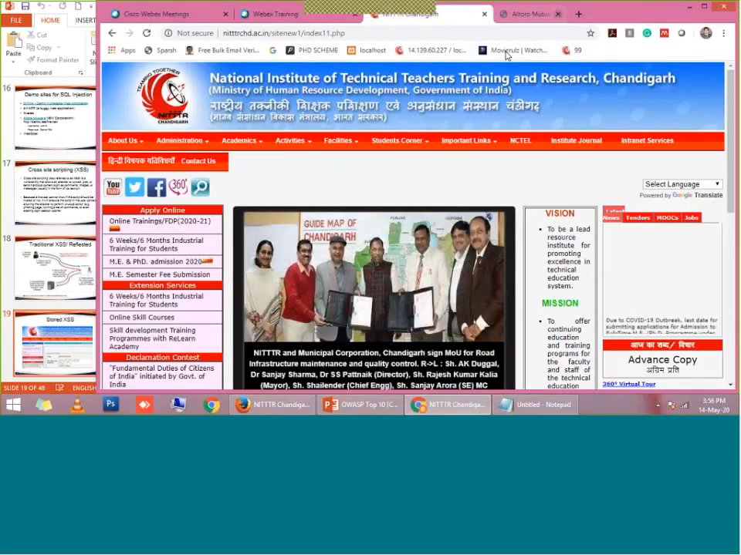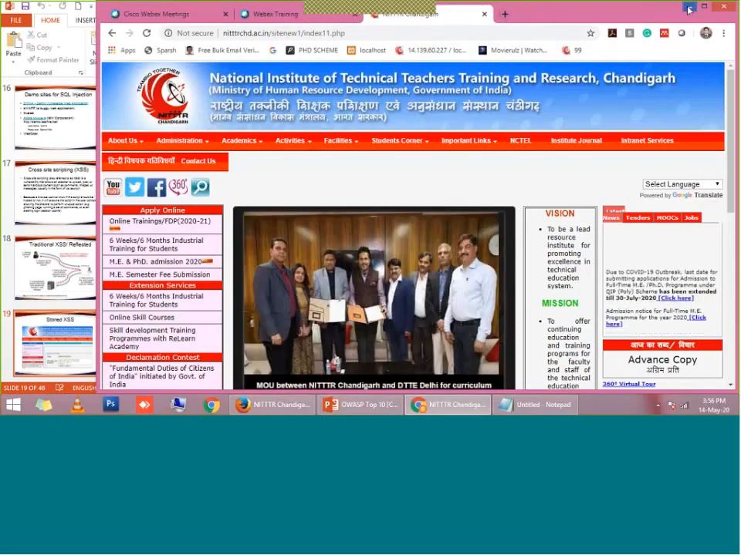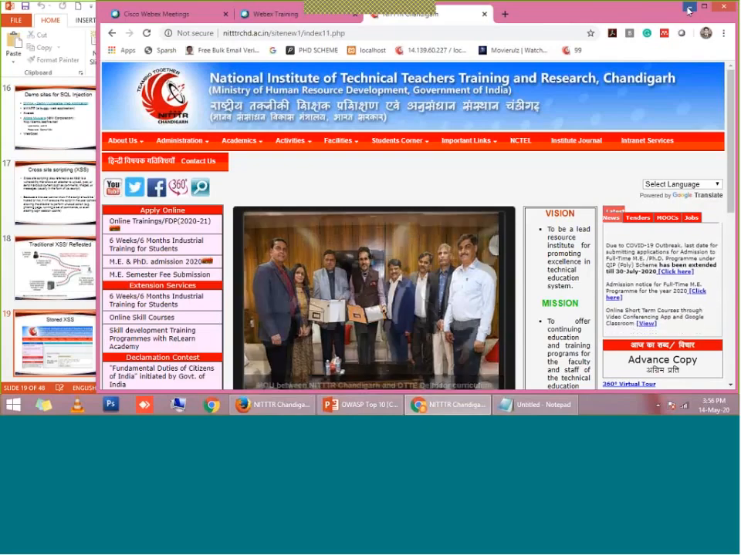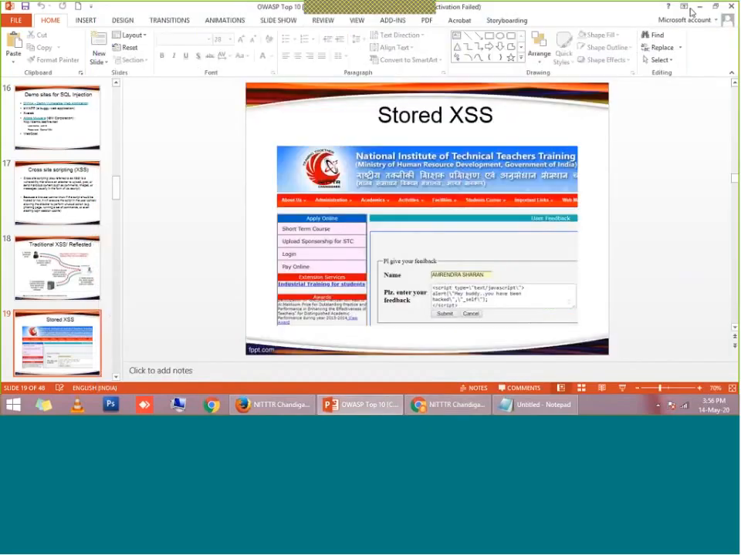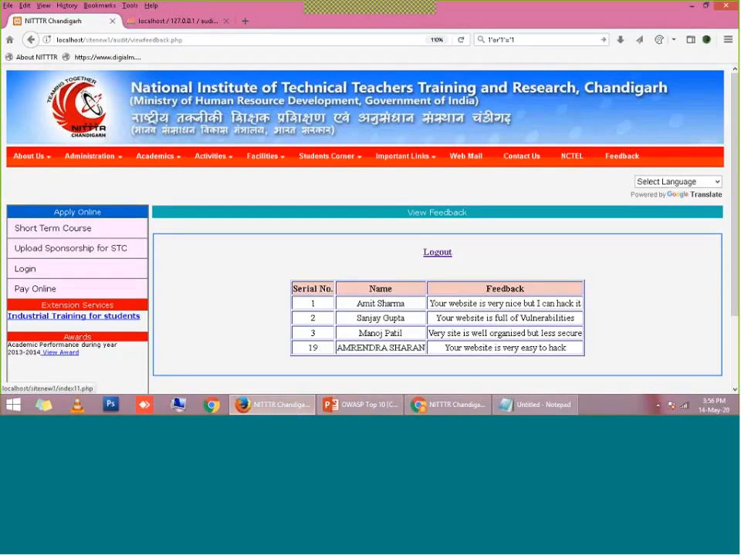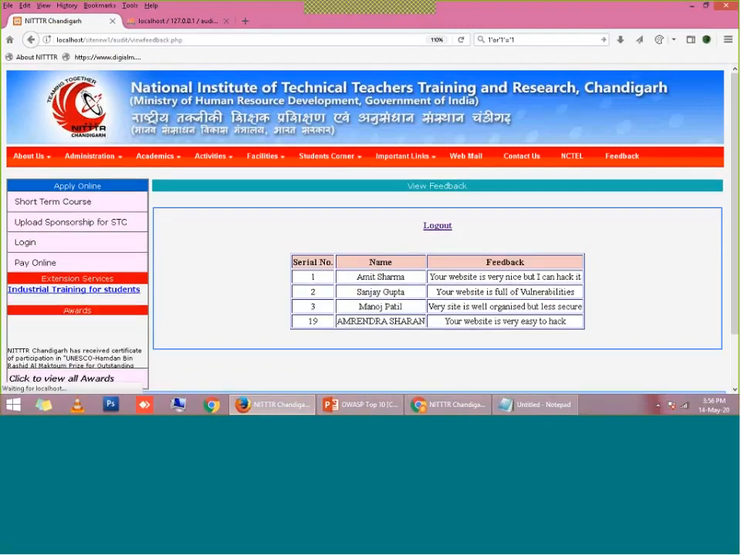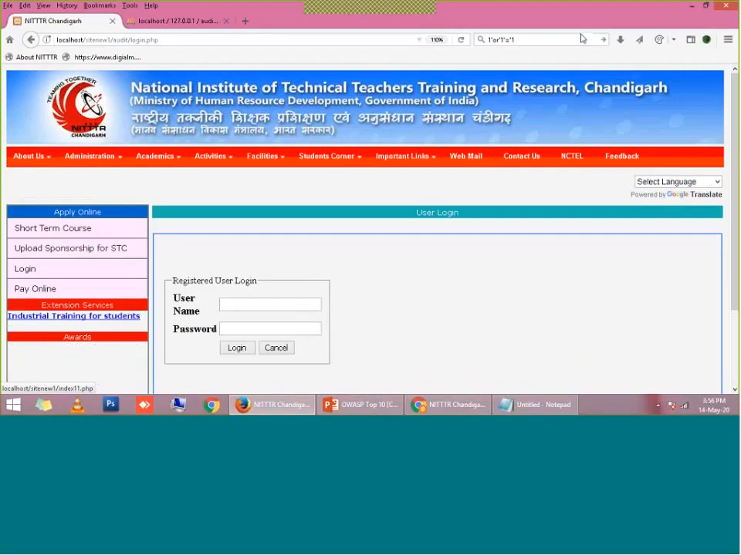Again, I am accessing my local site. This is my original Nitter Chandigarh site. I'm not going to harm this website. I do not want to get penalized. I am the owner of this, I am managing only this website, but still, it is always not recommended to access any public website, right? So now to demonstrate this cross-site scripting, again I am accessing my local website which is running on my local web server.